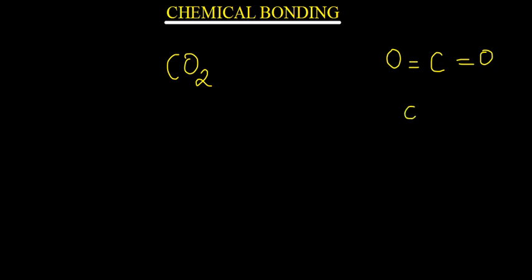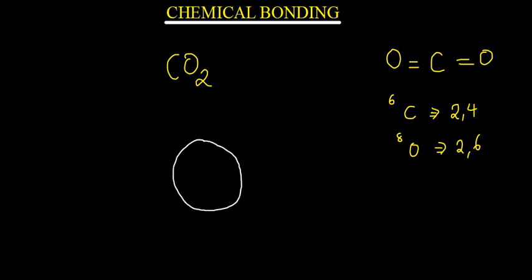Now carbon has a proton number of 6, meaning that its electron configuration is 2, 4. And then oxygen has got a proton number of 8. Its electron configuration is 2, 6. So when you're writing carbon dioxide, we are going to have carbon in the middle, and then we are going to have 2 oxygens. Oxygen on this side, and then oxygen on this side.